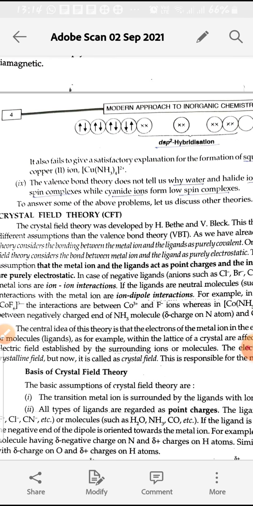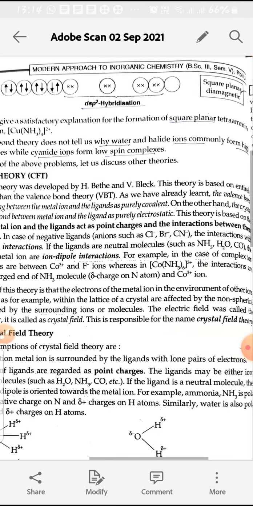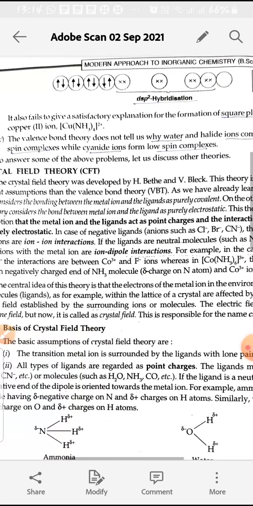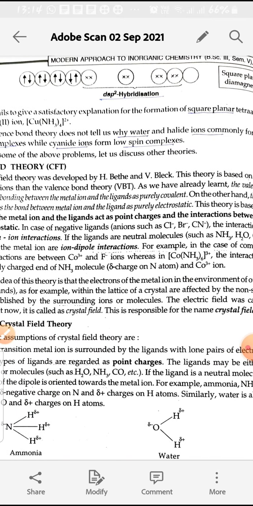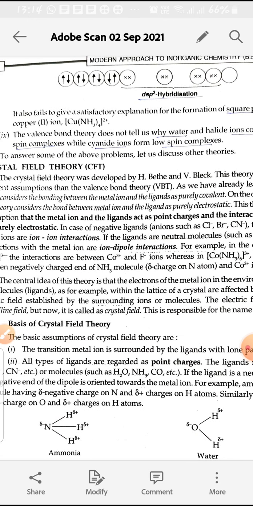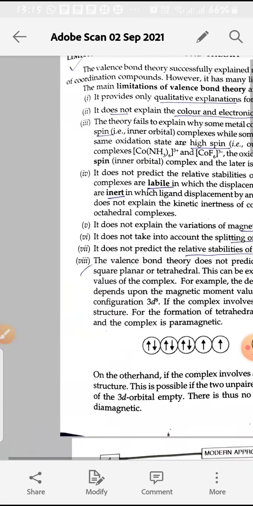Next is, the valence bond theory does not tell us why water and halide ions commonly form high spin complexes while cyanide ions form low spin complexes. As we have discussed, water and halide ions are weak ligands. Why do these form high spin complexes, and why does cyanide, which we consider a strong ligand, form low spin complexes? This is not explained by the valence bond theory. So all these are the limitations of the valence bond theory.